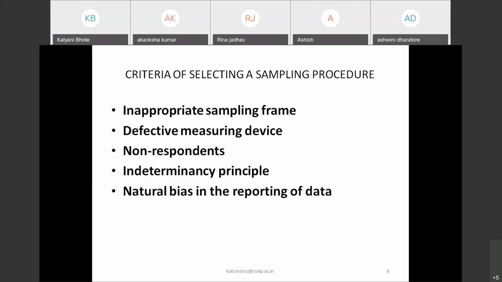This is the criteria for selecting the sampling procedure. These are: an inappropriate sampling frame, a defective measuring device, which should not be there, non-respondents. These are the few assumptions or the criteria you should consider while selecting your sampling procedure. Then indeterminacy principles, we are going to see all these things. Natural bias in reporting of the data.